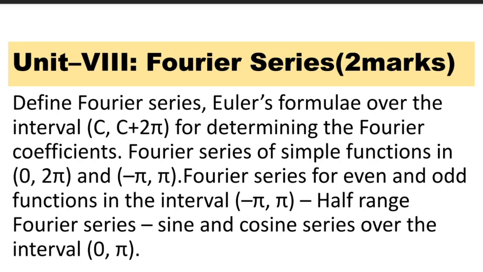And in the last chapter we learn about Fourier series. The weightage of this Fourier series is also 2 marks. The Fourier series consists of definition of Fourier series, Euler's formula over interval c, c plus 2 pi for determining the Fourier series coefficients, Fourier series of even and odd functions over interval minus pi to pi, half range Fourier series like cosine series, sine series over interval 0 to pi.